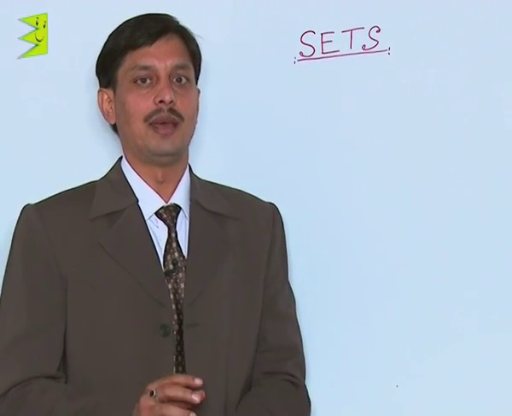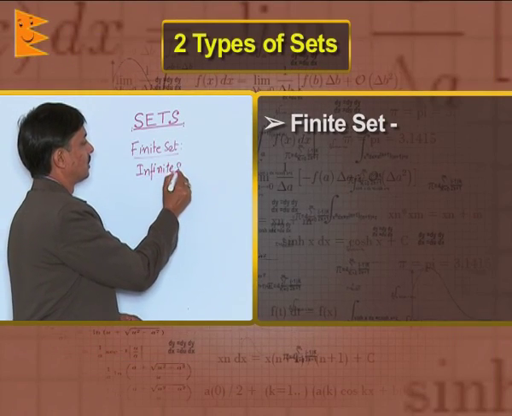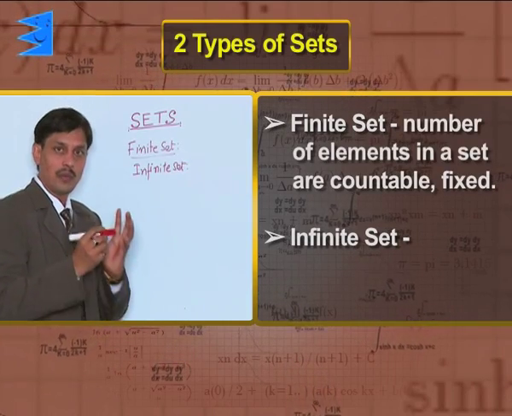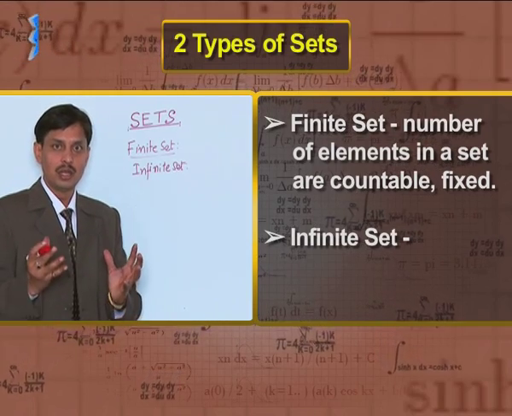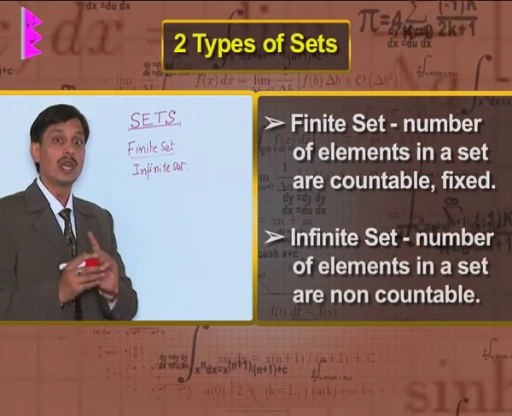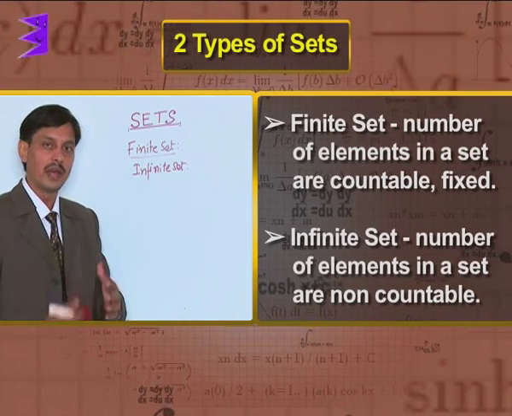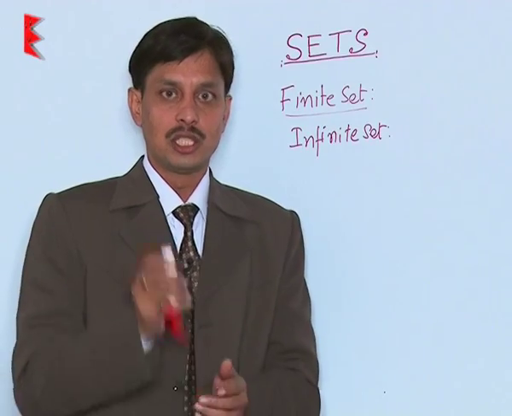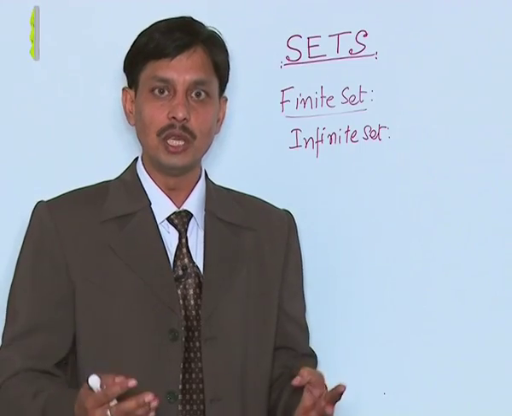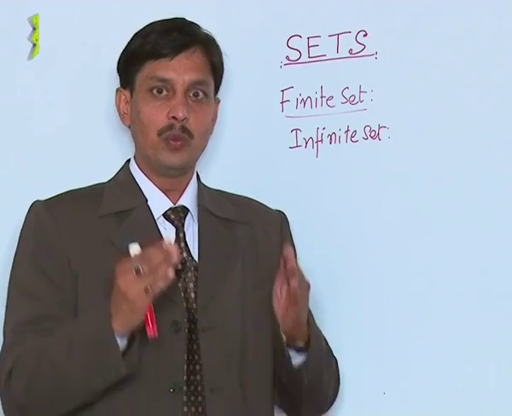And especially we have two types of sets. One is the finite set and another is the infinite set. So finite set is that if the number of elements in a set is countable, fixed, not unlimited, that is a finite set. And if we cannot count the number of elements present in a set, that is known as the infinite set. If I say set of all natural numbers between 2 and 10, so these are 3, 4, 5, 6, 7, 8, 9. So it means that we can count.